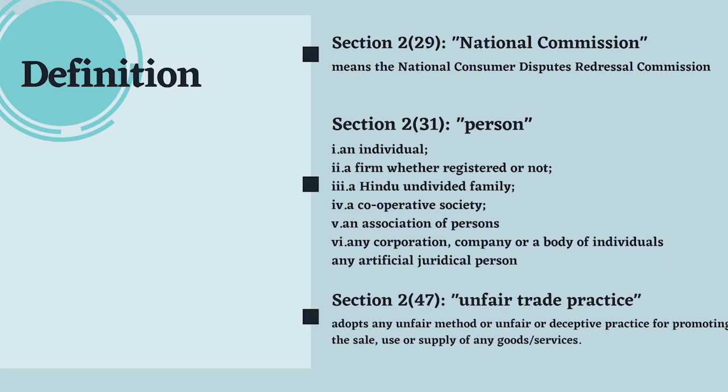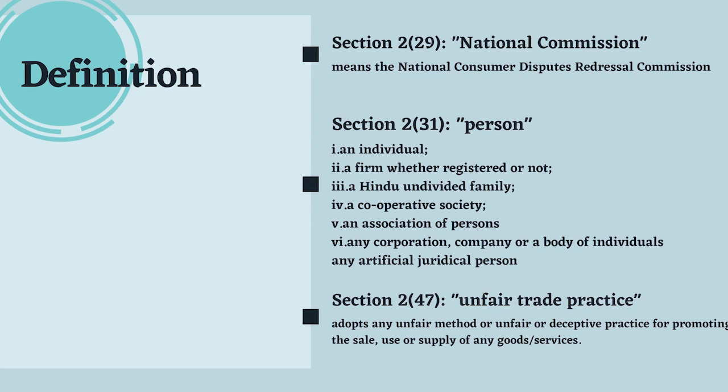So under section 2, subsection 29, you are going to find the definition for National Commission. We do have District Commission also, we do have State Commission also, which we will discuss. Then under section 2, subsection 31, you are going to find the definition for person. So over here, the scope of person which is being given under the new act is wide. It is not only limited to the individual, but it also covers other entities like the firm, the HUF, cooperative society or association of persons, or any body corporate, or any artificial juridical person. So this is the scope of person according to the Consumer Protection Act 2019.